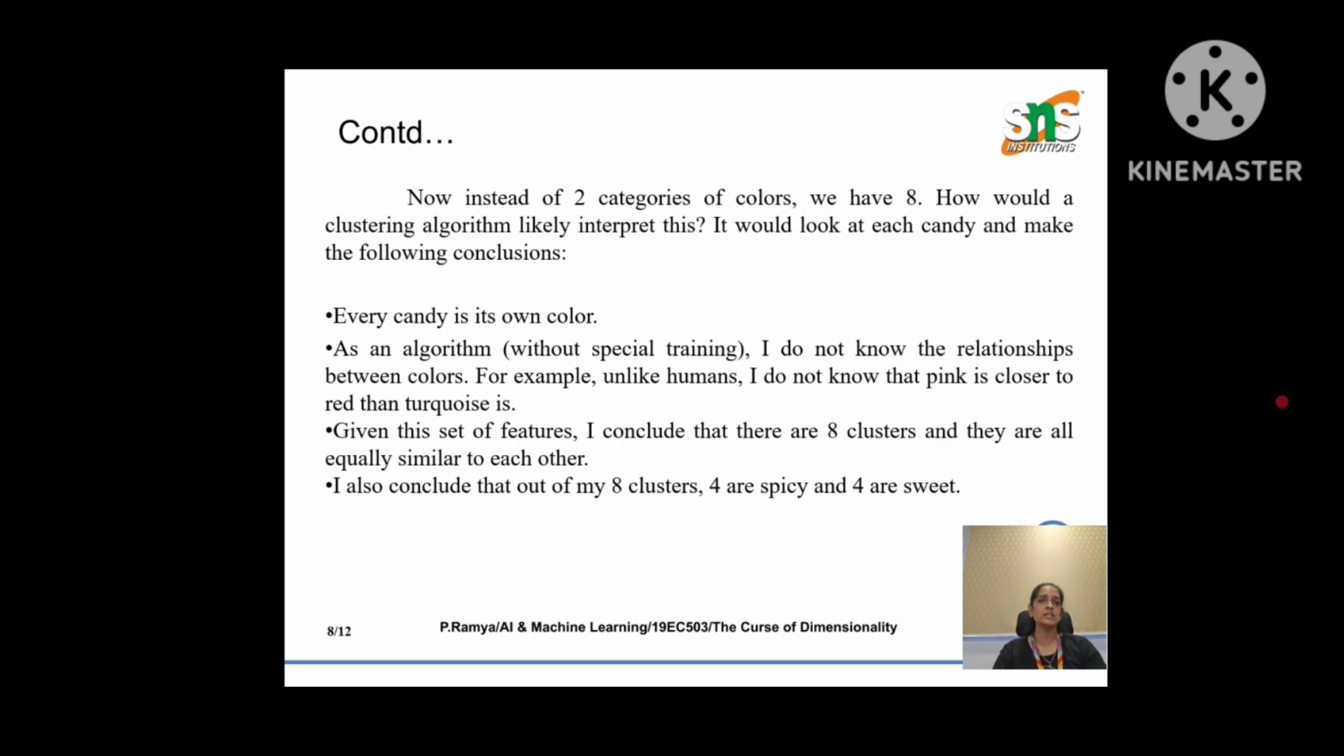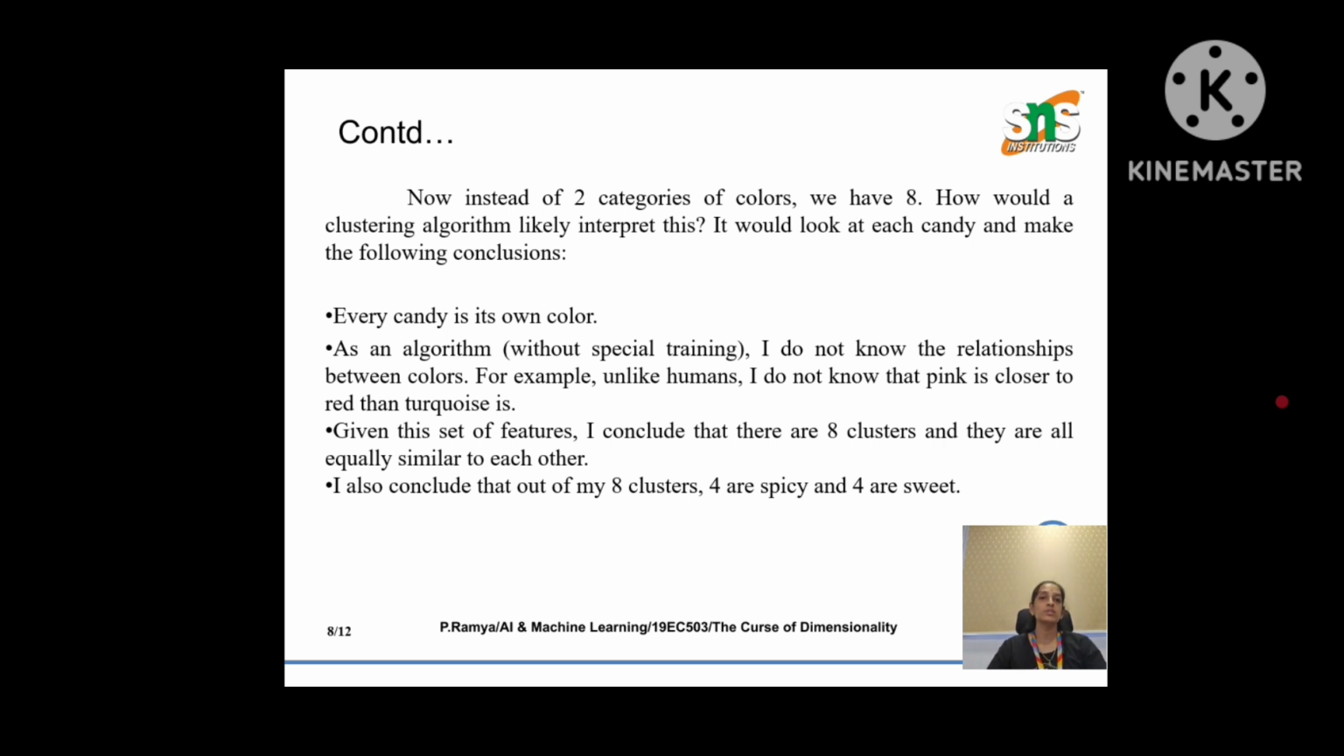So as an algorithm, without special training, it doesn't know the relationship between colors. For example, unlike human eyes, it does not know that pink is closer to red than turquoise. So given this set of features, it concludes that there are 8 clusters and they are all equally similar to each other. It also concludes that out of 8 clusters, 4 are spicy and 4 are sweet.